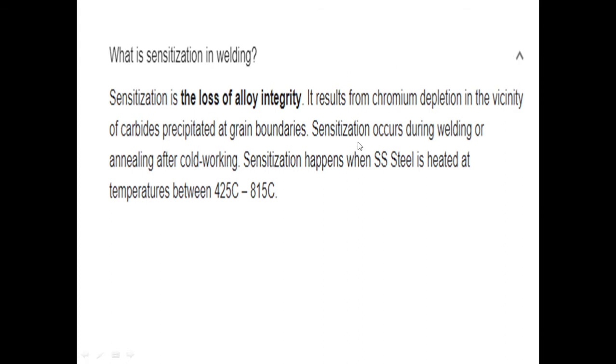So sensitization results from chromium depletion in the vicinity of the carbide precipitation. It means there is depletion of chromium at the grain boundaries where carbides are formed, the place of the carbide being taken by chromium depletion. This is what happens in sensitization.